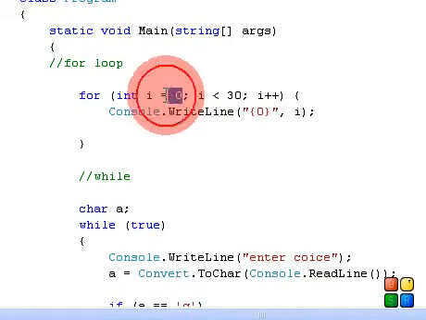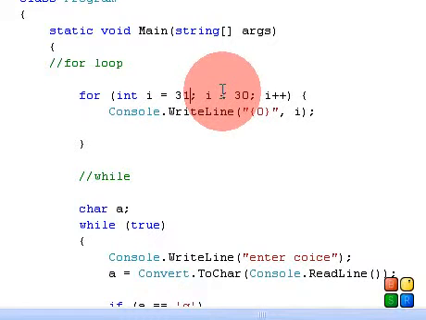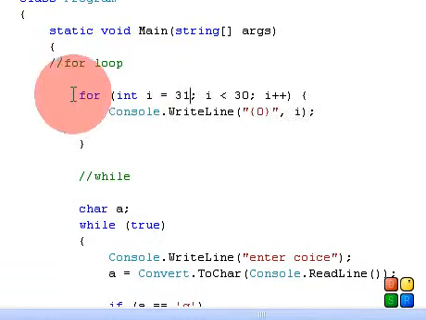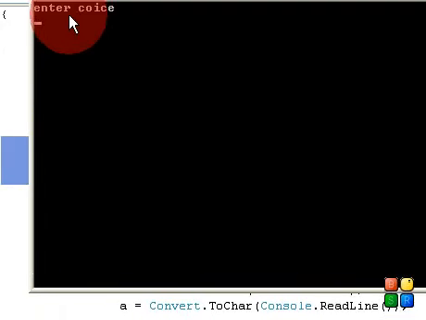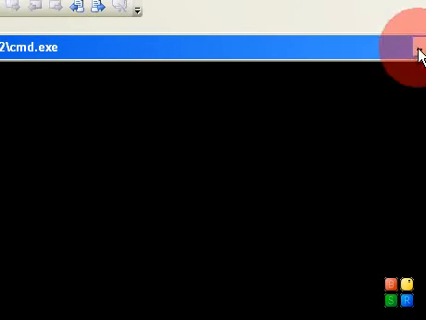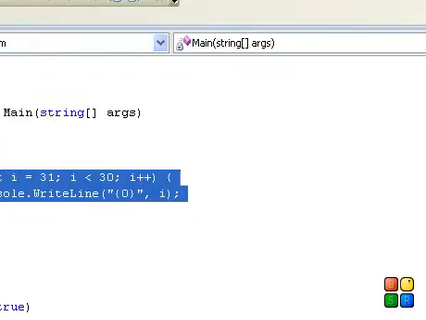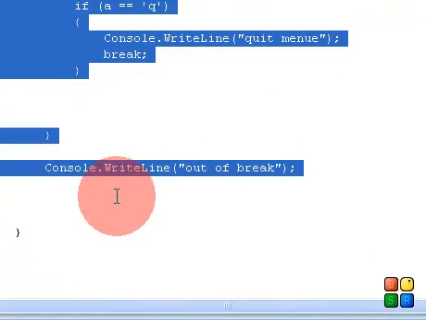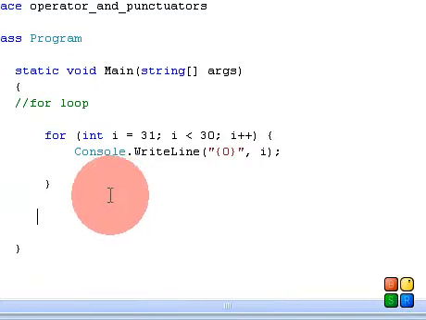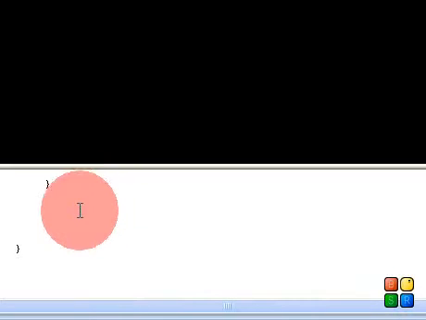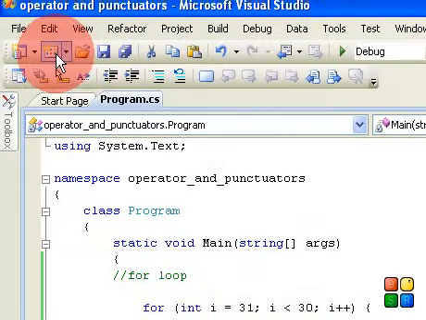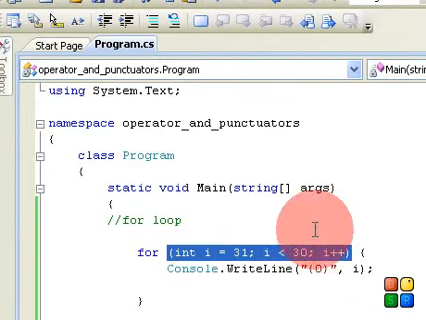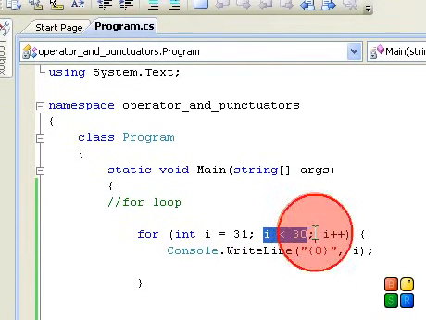For example, for your understanding, I make this statement false: 31 is not less than 30, so this loop is not executed. See that it directly jumps to the while loop, which we discussed. So we should remove the while loop program from here. Then we see no output on the screen, because this loop's condition is false. We made the statement false, so this loop is not executed.